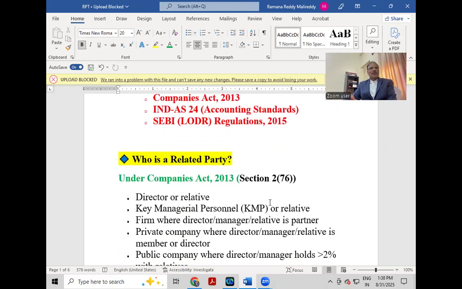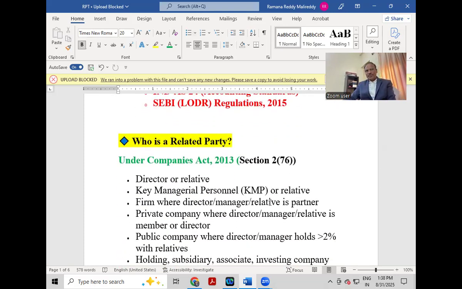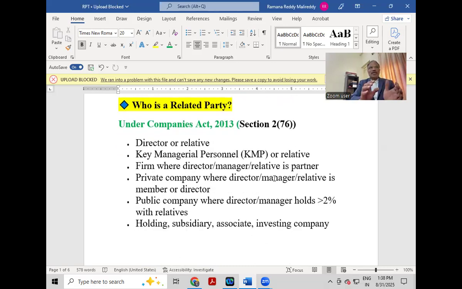First of all, who is a related party? Under the Companies Act 2013, Section 2, subsection 76 talks about who is a related party. I'll take you to the MCA website and explain the section also. Now I will give you an overall idea.